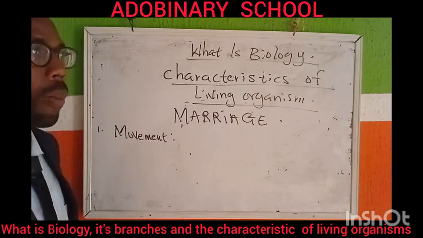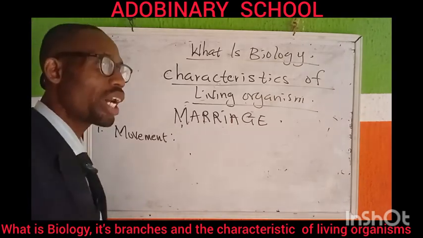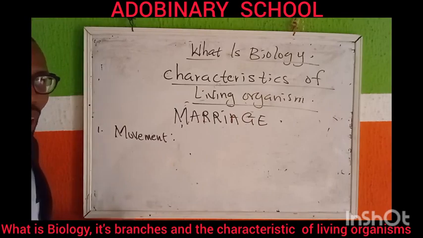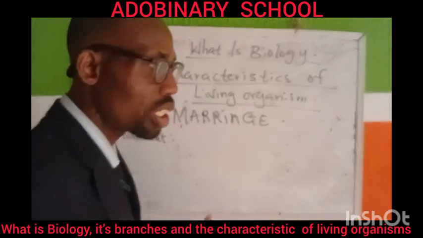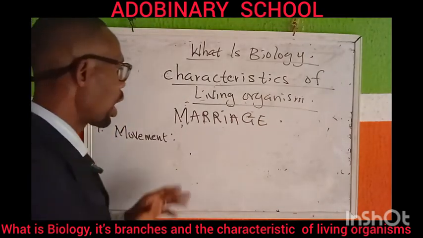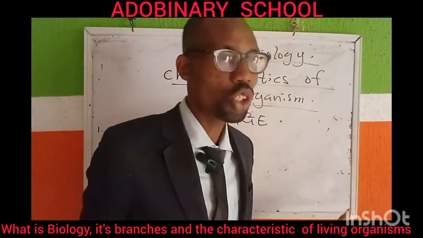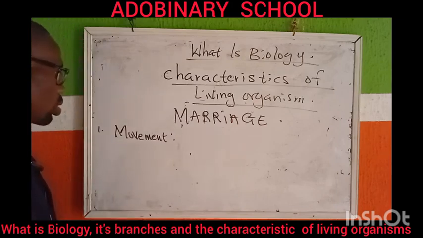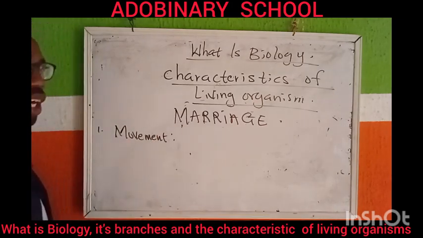Plants move, but they do that via growth. But animals move from one place to the other. Plants can move parts, like the branches, the stem, as the case may be, but that is via growth. Okay? Animals can move from one place to the other, and that is what? Movement. So that's one of the characteristics of a living organism.